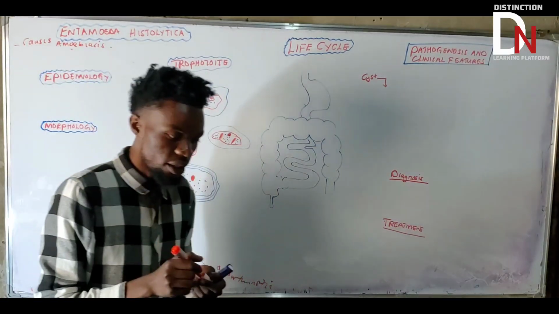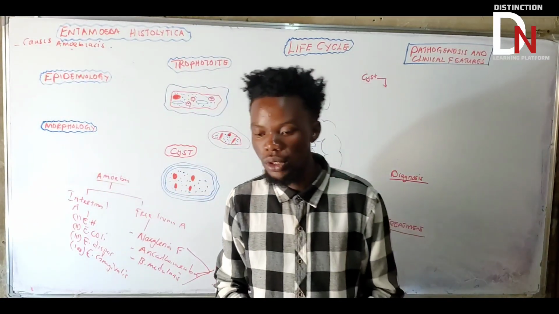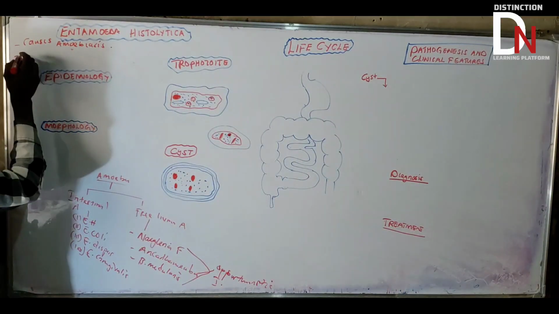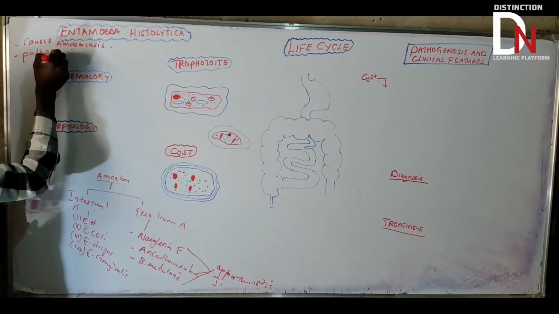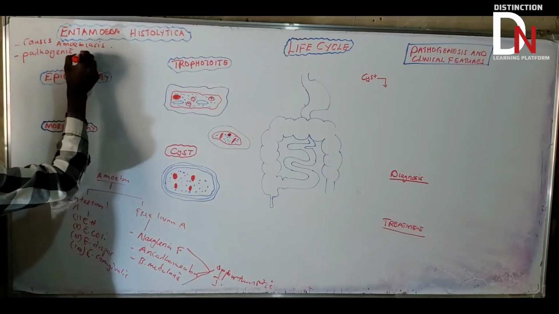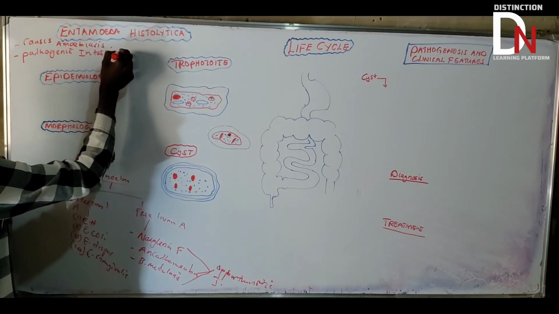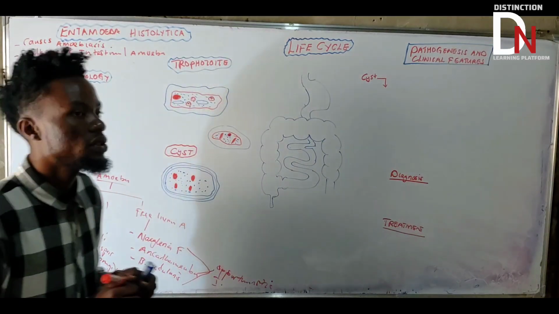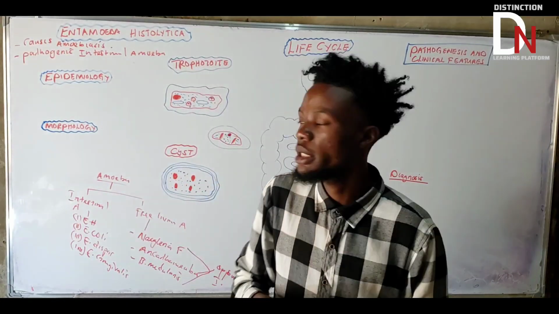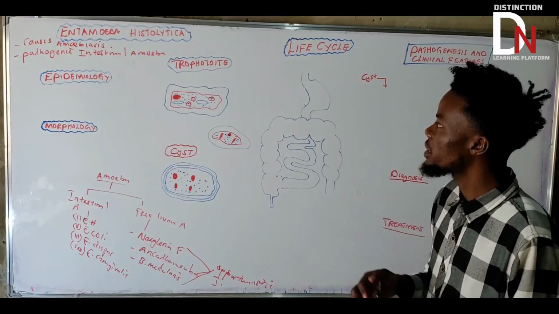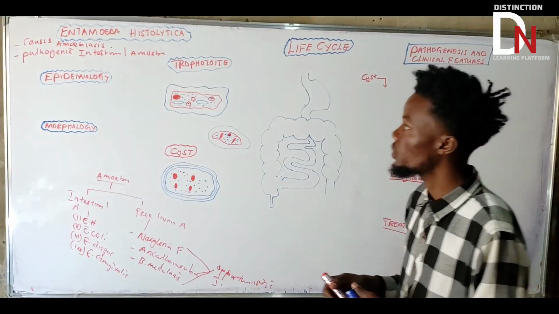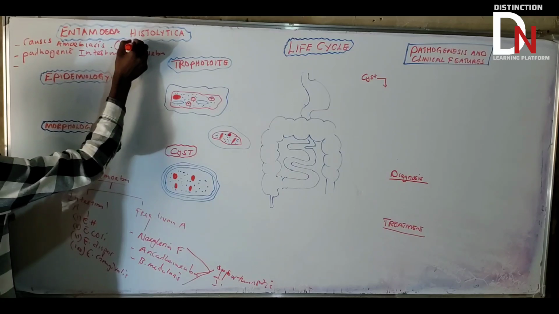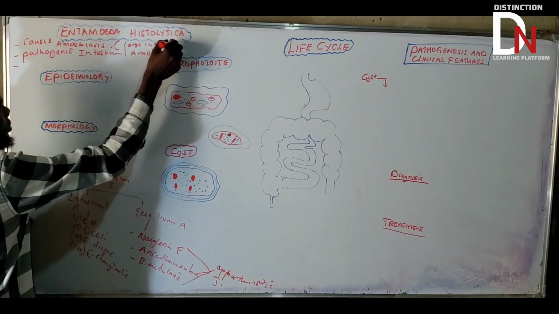Sometimes it is called dysentery. You need to understand that. So the first important point is that it causes amoebiasis, and it is a pathogenic intestinal amoeba. It causes infections of the large intestine. So it causes amoebiasis in the large intestine. You need to understand it like that, okay?